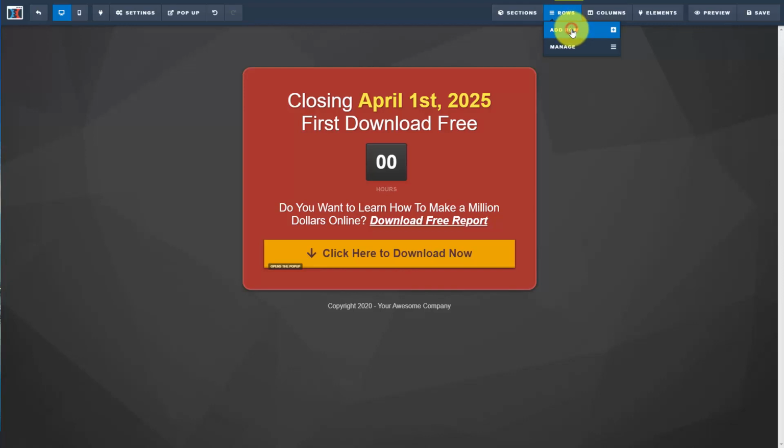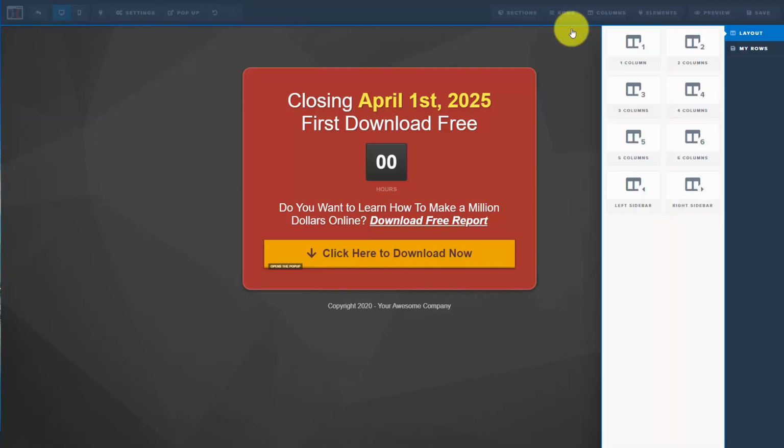So for example, we can click Add Row. And you'll see here your existing rows, and you'll see here the row layout that you want to place. And basically what you can do is you can drag and drop a new row into your page. Let's assume that we want to drag and drop a 3-column row into the page.